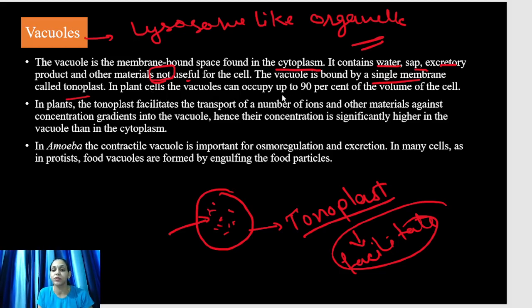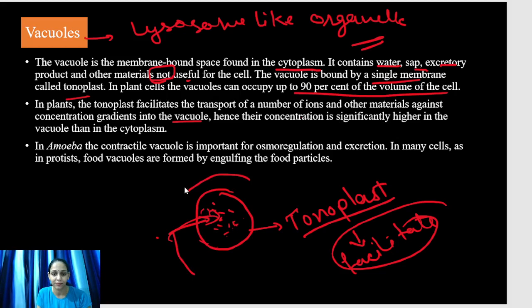In plant cells, vacuoles can occupy 90% of the volume of the cell. In plants, tonoplast facilitates the transport of a number of ions and other material against the concentration gradient into the vacuole. Against the concentration gradient means from low concentration to high concentration. Hence, their concentration is significantly higher in the vacuole than in the cytoplasm.